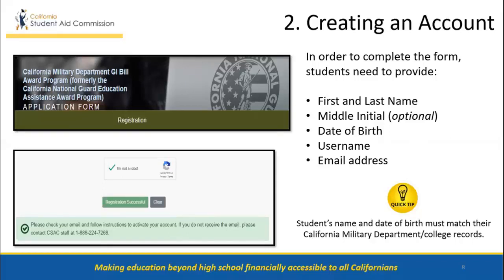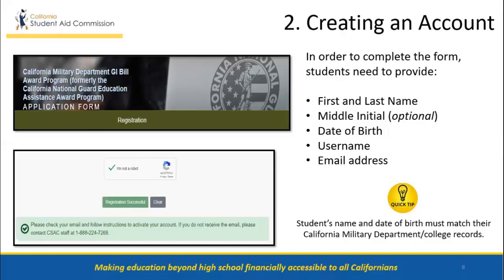This will take them to a form. Students need to complete the form and provide their first and last name, middle initial, which is optional, date of birth. Students' name and date of birth must match their California Military Department or college records. Create a username. Username must be between 5 to 8 characters and cannot contain special characters other than a period, hyphen, underscore, apostrophe, or the @ symbol, and their email address.